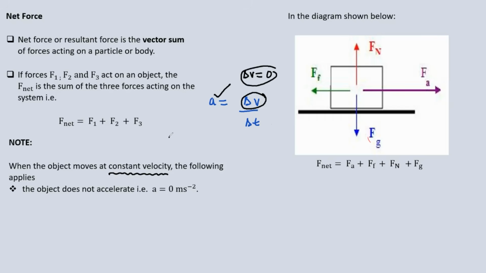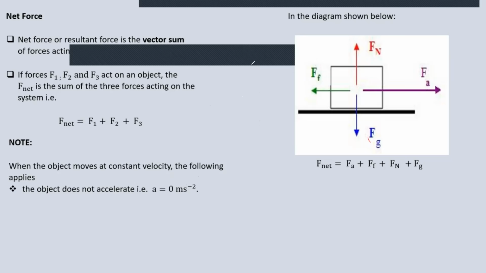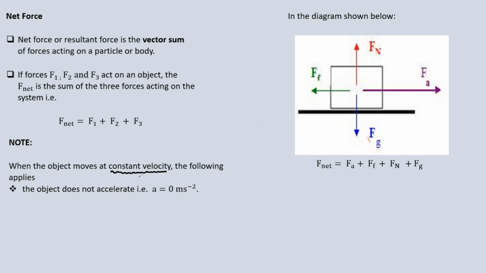So it means at position A, my velocity will be the same as position B. There is zero change in the velocity of the object, so the acceleration will also be zero. So the implication of the phrase constant velocity is that acceleration is 0.